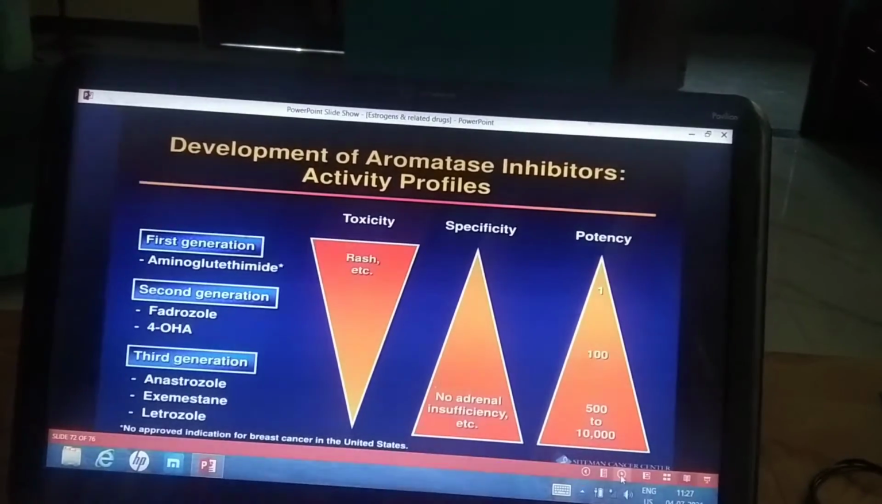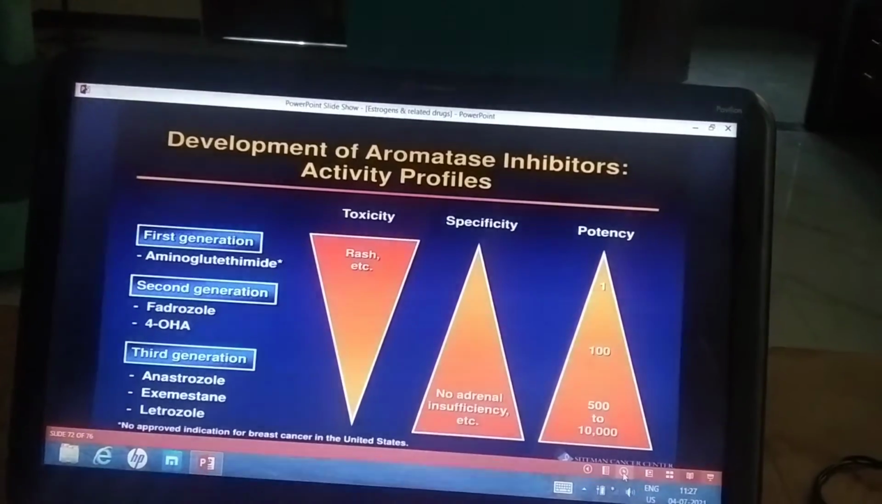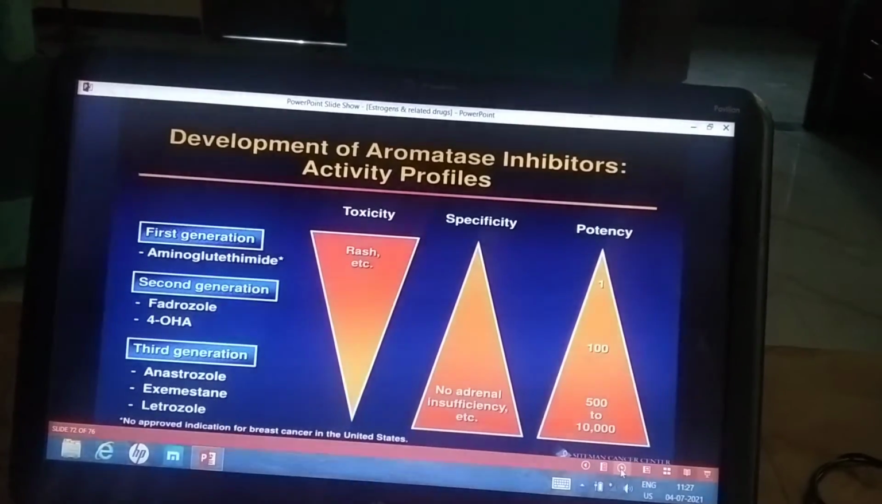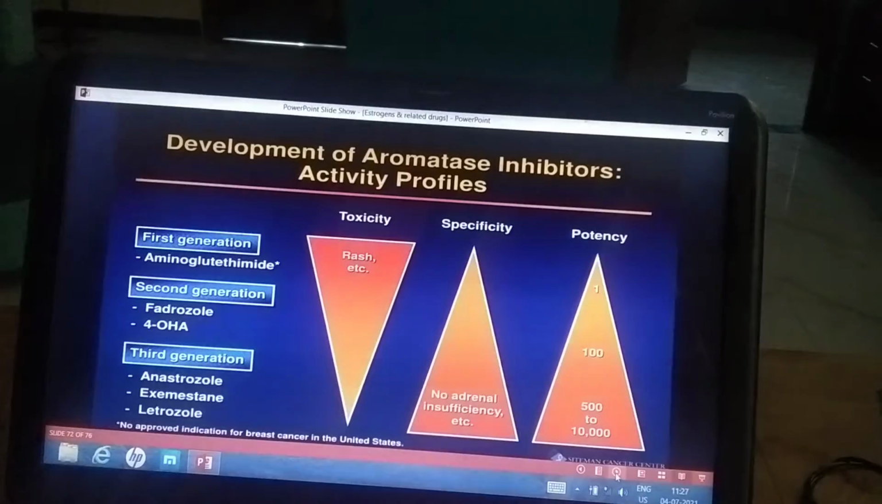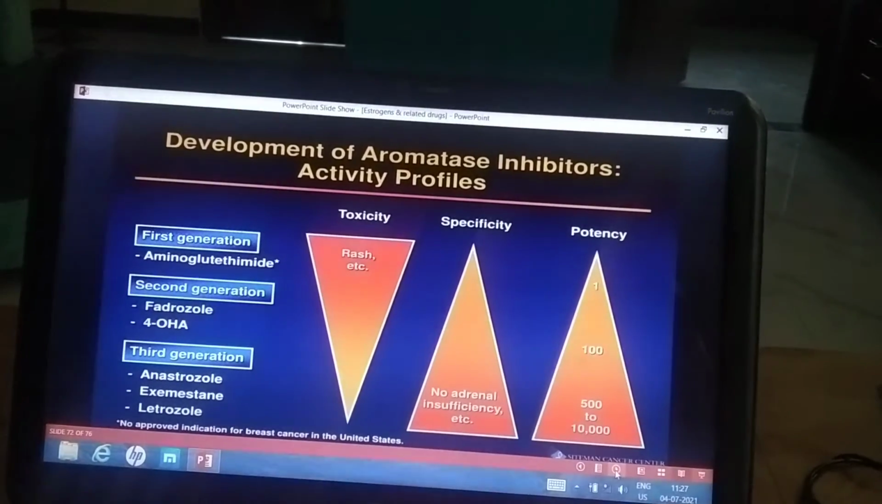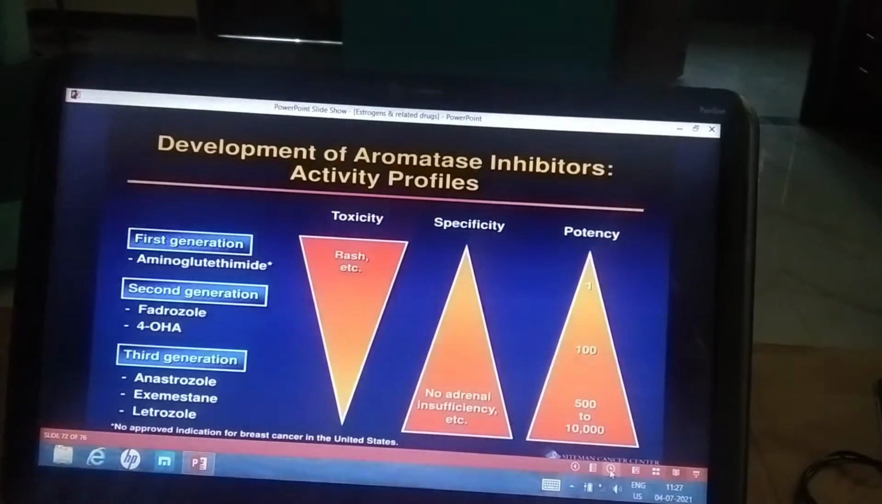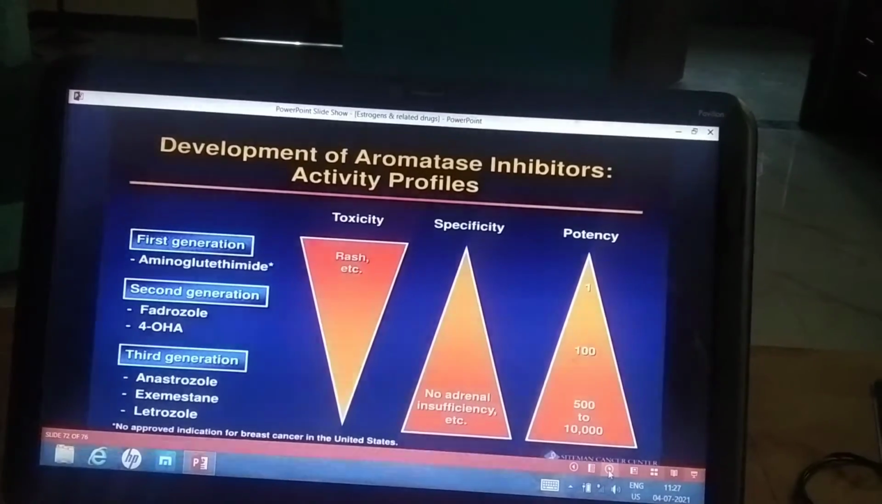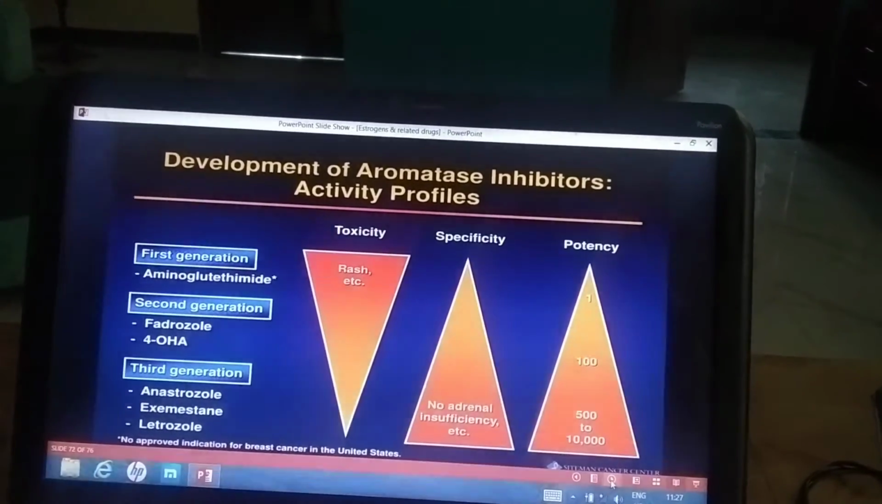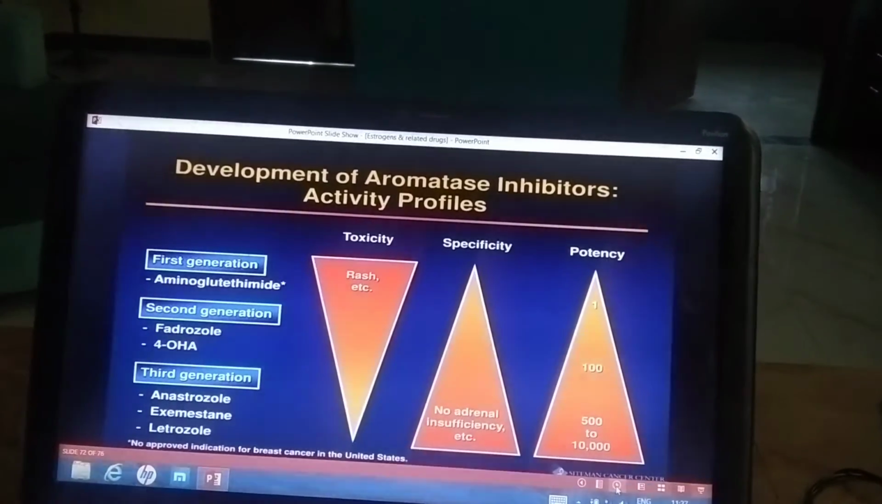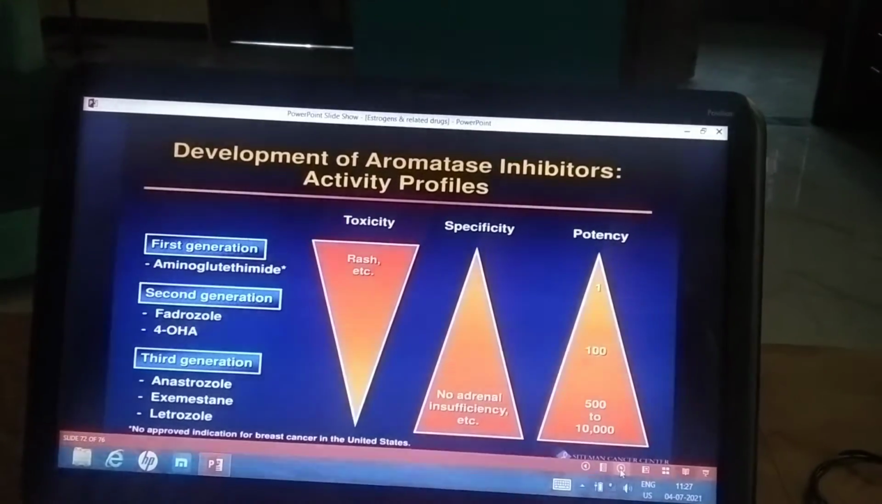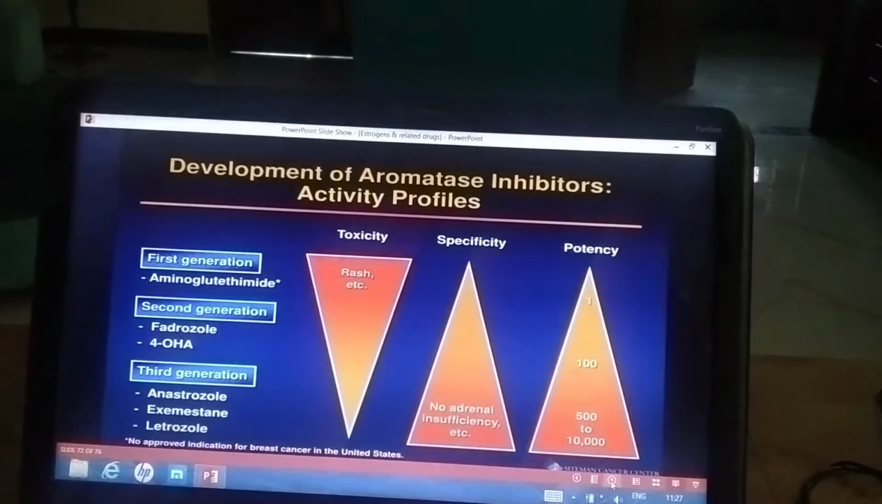They are useful in the treatment of breast carcinoma. Common side effects are hot flushes. There is no endometrial hyperplasia and venous thromboembolism, which is seen with tamoxifen. So if you compare with tamoxifen, the side effects are less, but still there is an unfavorable effect on the lipid profile. It also causes bone loss.